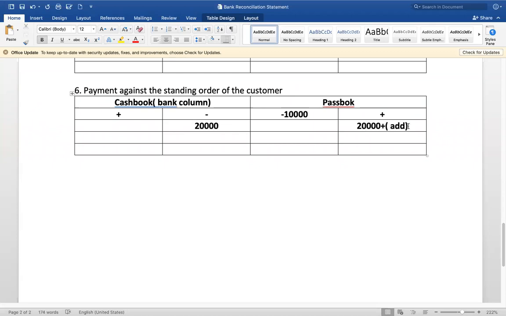The banker, taking your order instruction, has debited 20,000. He made all your payments on your behalf. But you're supposed to credit in your cash book.